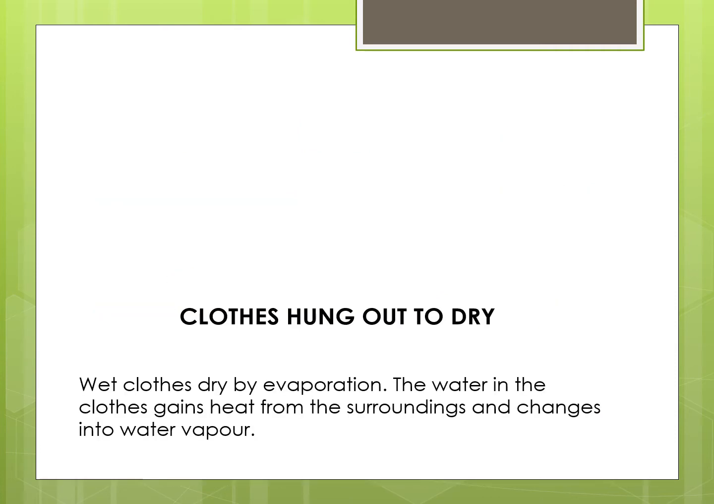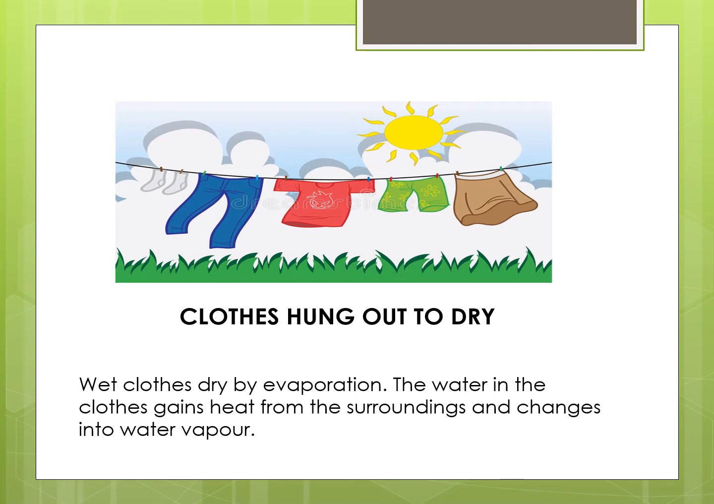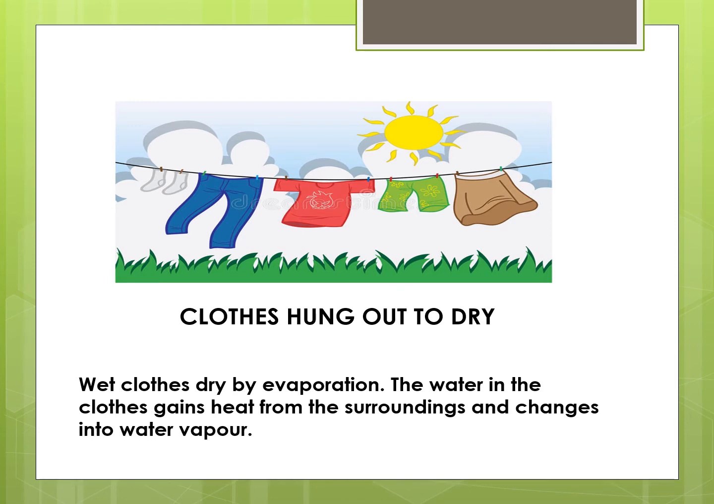The first example is related to clothes hung out to dry. This is a normal daily example. Wet clothes dry by evaporation. When it is too hot, the clothes dry quickly. When it is mild, the clothes take time to dry. The water in the clothes gains heat from the surroundings and changes into water vapor.